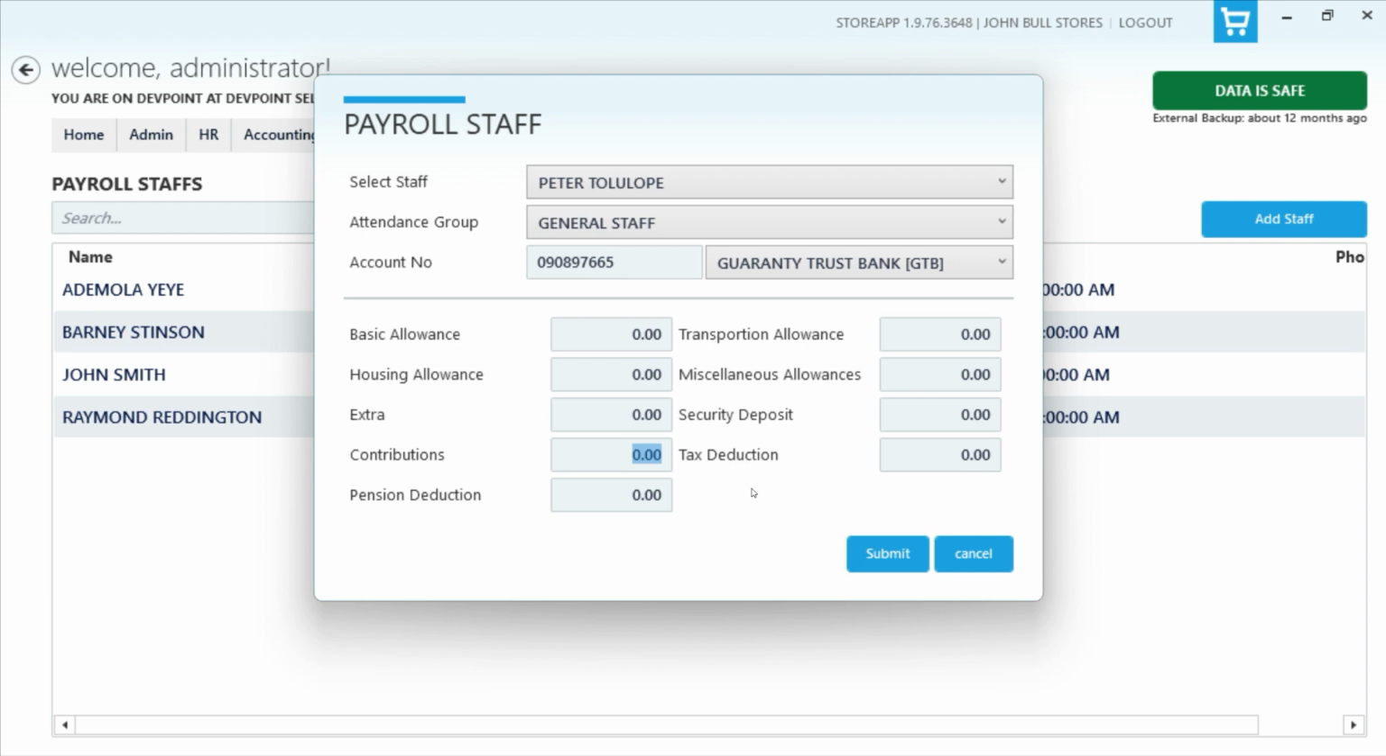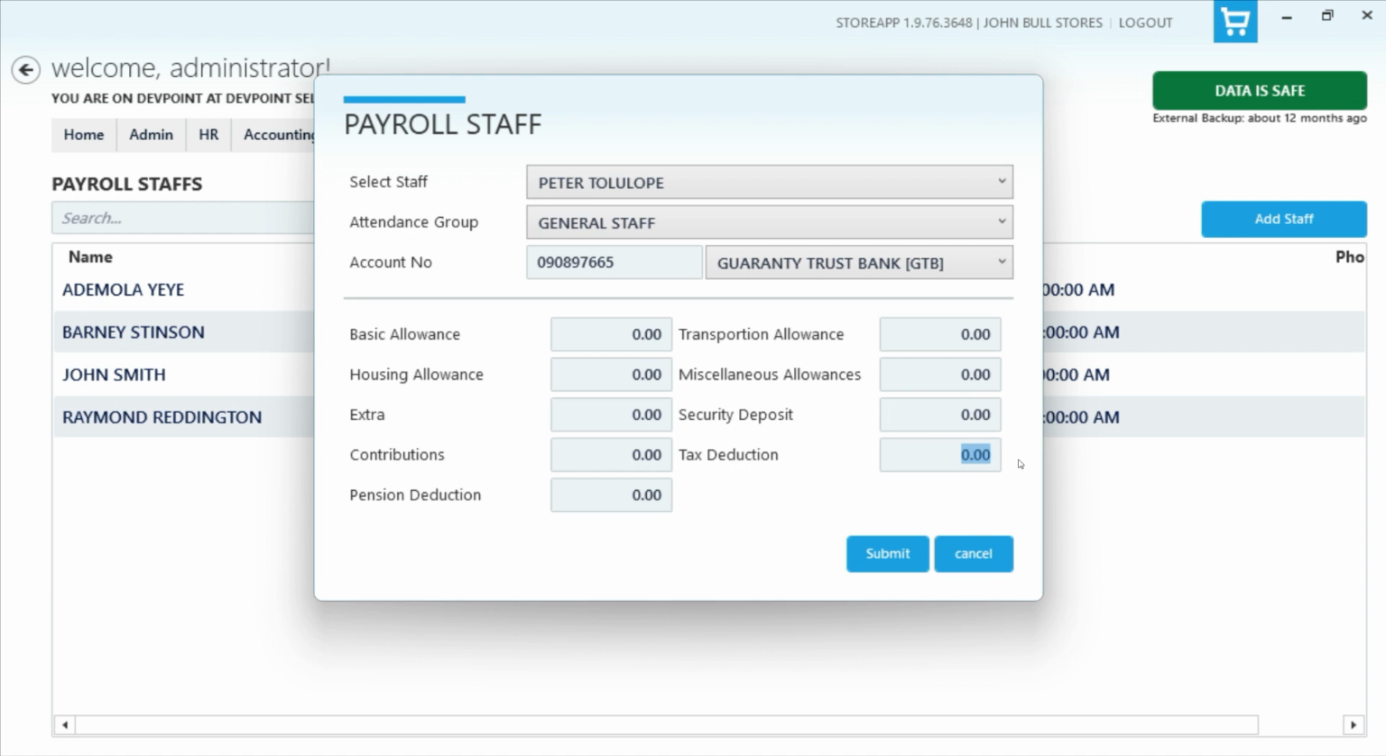So the system has an automatic pension deduction. If you set a pension deduction here, if you put a value here, it will overwrite that automatic deduction for them. So you want to leave this at 0 if you want to use the automatic pension deduction. And then we also have the transport allowance, miscellaneous allowance, security deposit, things like that, tax deduction.